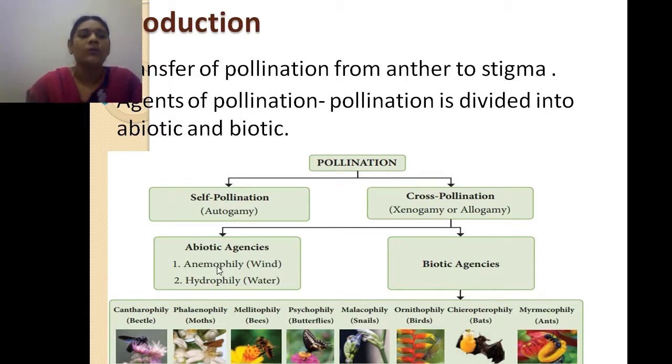Okay. So the term anemophily means the pollination which is carried out by wind. When the wind blows, the pollination takes place. And when the water flows, the pollination that takes place at that time is called hydrophily. These are all the abiotic agents. First we'll see about the abiotic agents, next we'll move on to the biotic agents. This is your textbook diagram only.